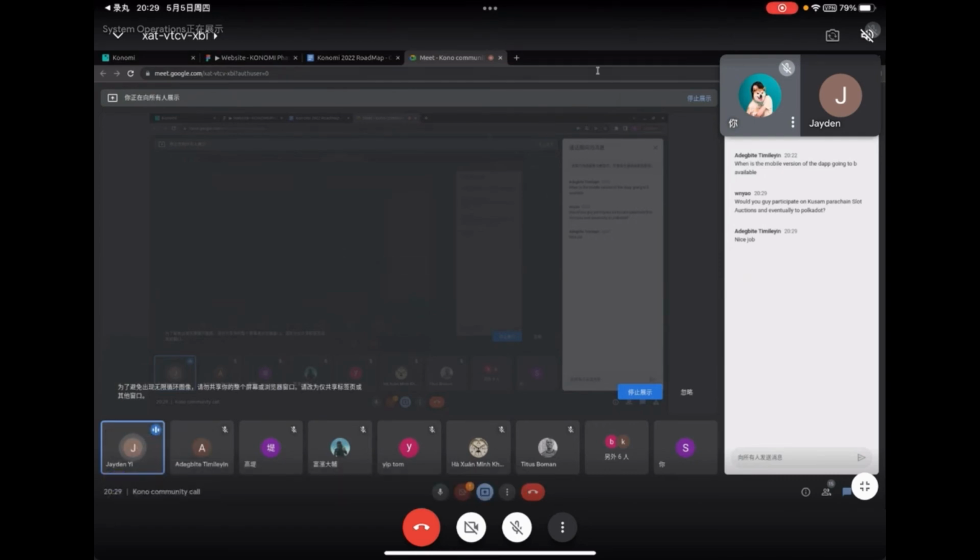Some people are still asking about our participation in the Kusama parachain slot and Polkadot. We are definitely going to Polkadot, but we prefer to launch our products on Moonbeam instead of participating in the auction. It's still quite expensive nowadays, and it takes a lot of dev power to maintain the parachains.